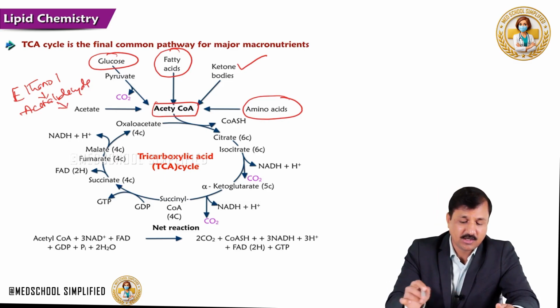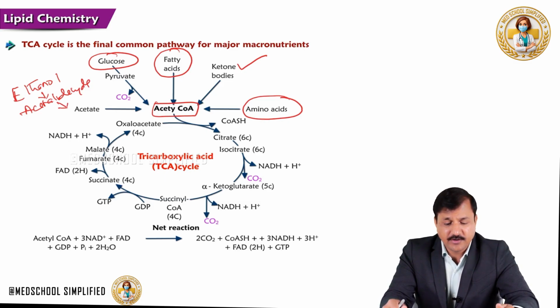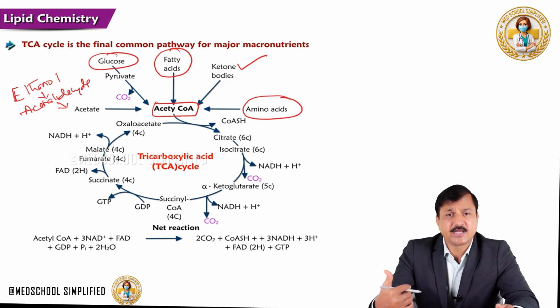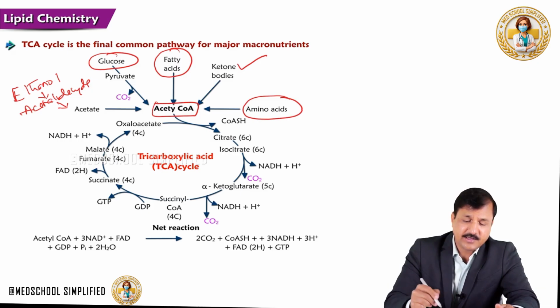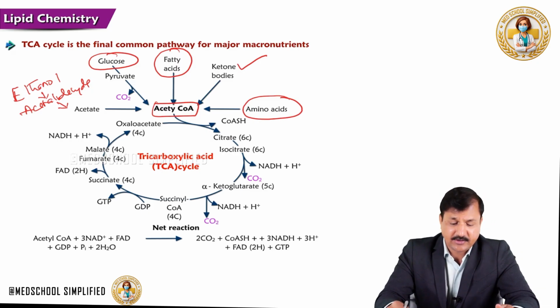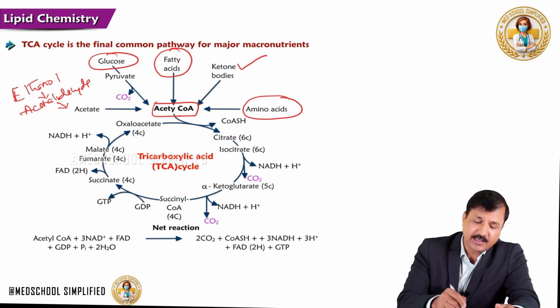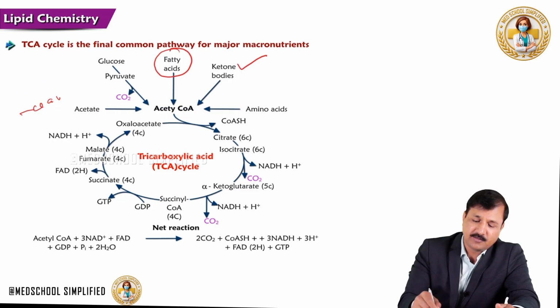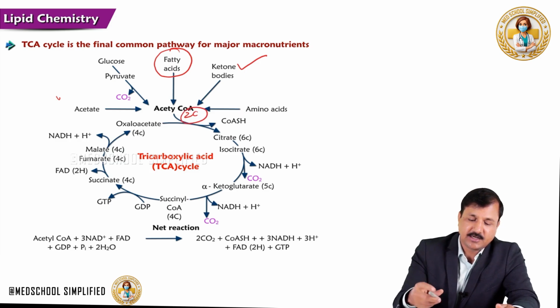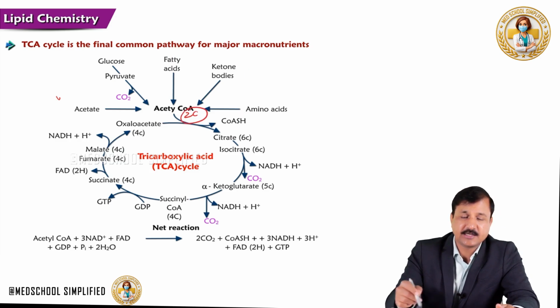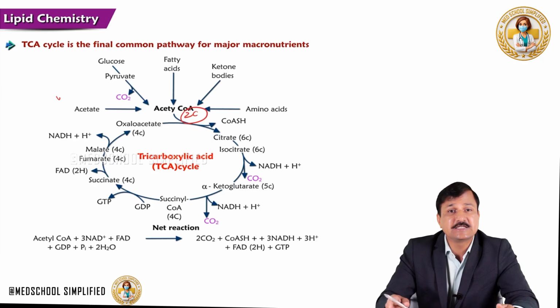So alcohol also can be converted to acetyl-CoA. Overall, major macronutrients, ketone bodies, and alcohol are all ultimately converted to acetyl-CoA. Note that acetyl-CoA is a 2-carbon molecule, and these 2-carbon acetyl-CoA molecules enter into the TCA cycle.